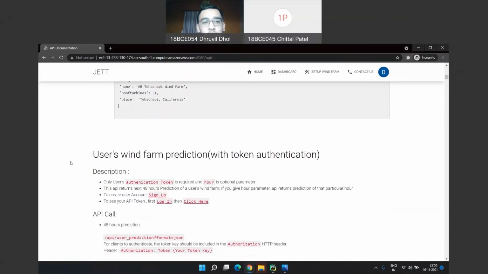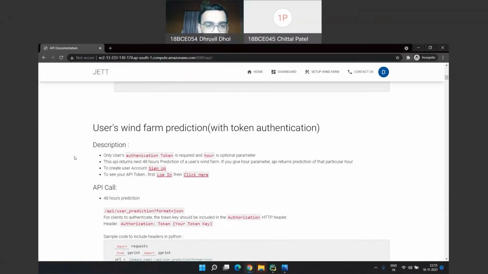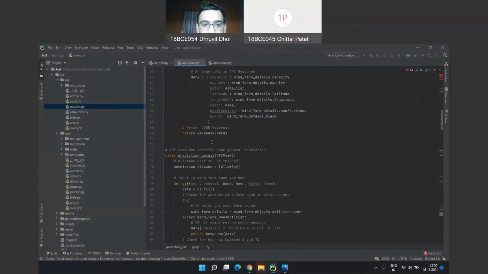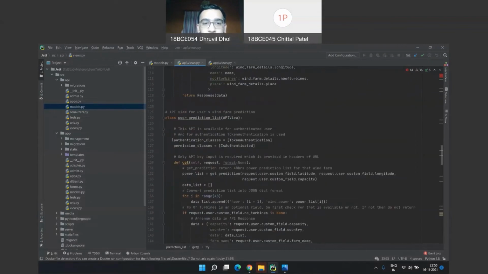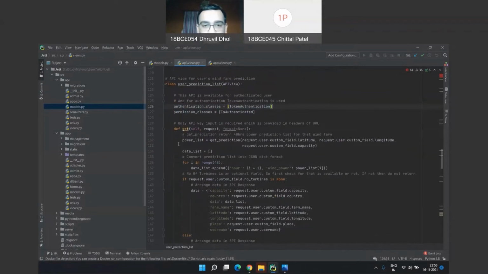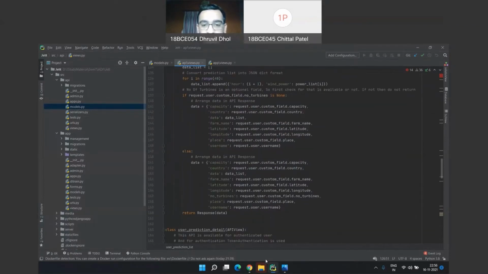Now the next two APIs are for authenticated users. For that we use token authentication. Here is the function for that. Here we can see that the permission class is IsAuthenticated, meaning only authenticated users are allowed to call this API, and for that authentication we use token authentication. The user can get the API key at login and sign up. From here we provide data like latitude and longitude to the get prediction function, and from that function we get the next 48 hours prediction, then we rearrange all the data and provide